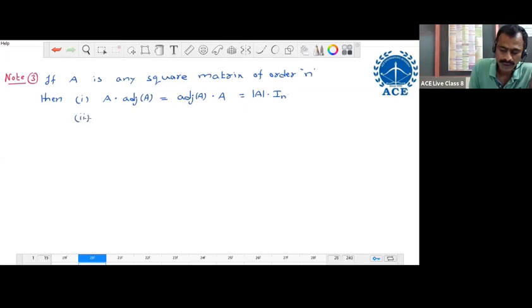The second result, determinant of adjoint of A (n cross n) equal to determinant of A power n minus 1.